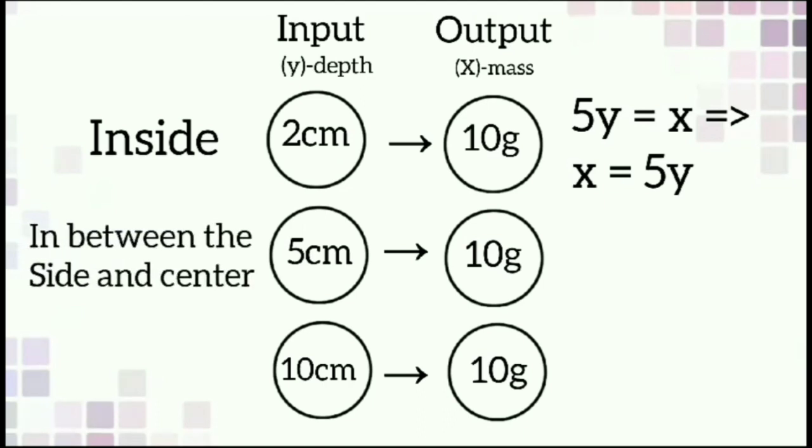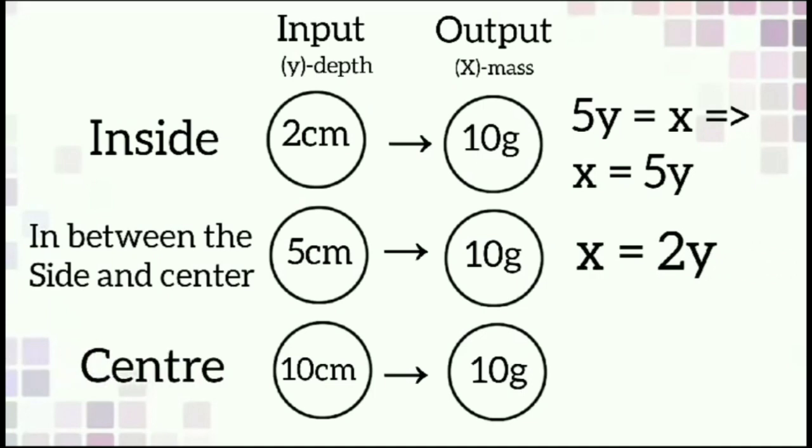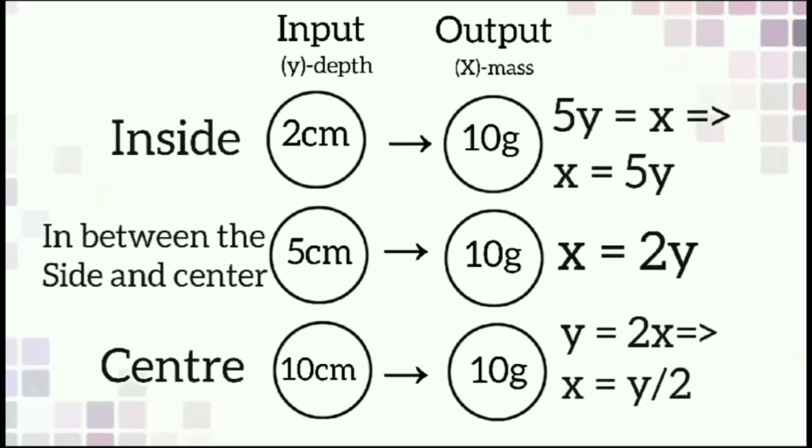In between the side and the center, the output is 2 times greater than input. So x is equal to 2y. In the center of the river, input is 2 times greater than output. So y is equal to 2x changes to x is equal to y by 2.